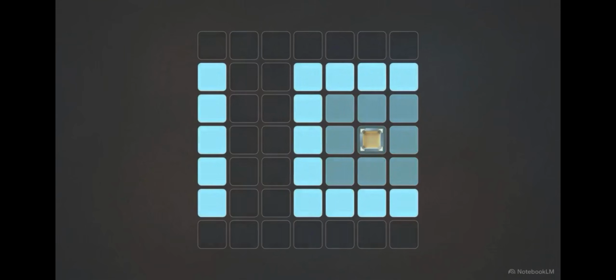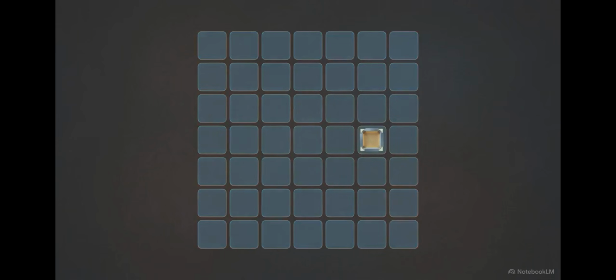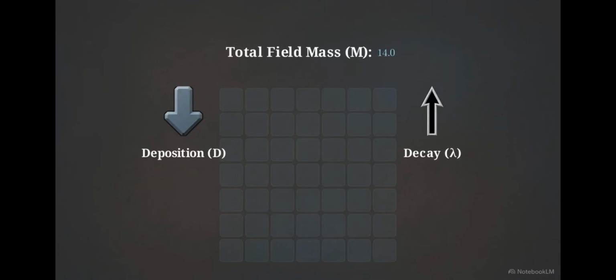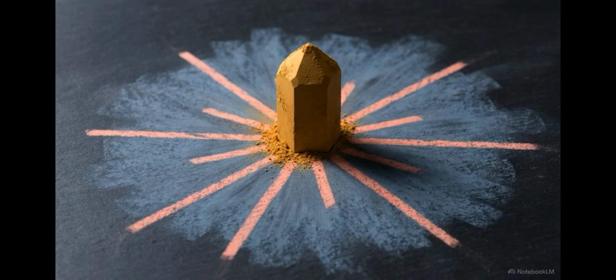To understand those constraints, we must examine the grid's physics, specifically what happens to the scalar field once an agent deposits mass. The model operates under mass-conserving periodic boundary conditions and uses a perfect diffusion stencil. When a cell receives a spike of mass, that mass diffuses outward in a perfect wave. As it reaches the boundary, it seamlessly wraps around to the opposite side. No mass is lost. Because the boundary doesn't leak, exactly two global variables alter total system mass: deposition as the source and decay as the sink.